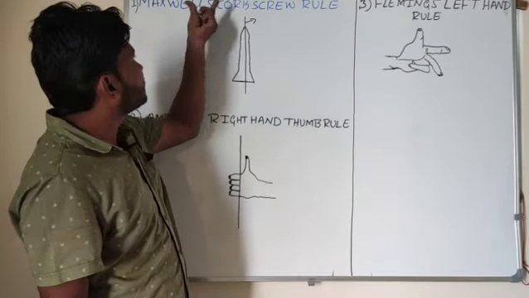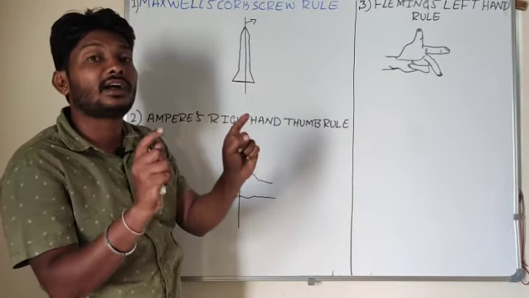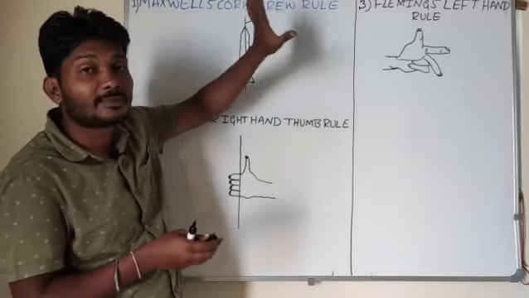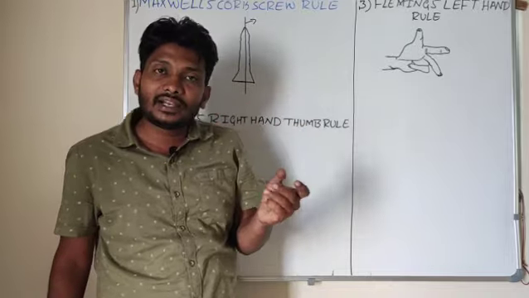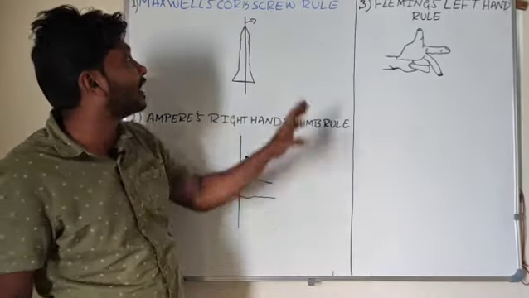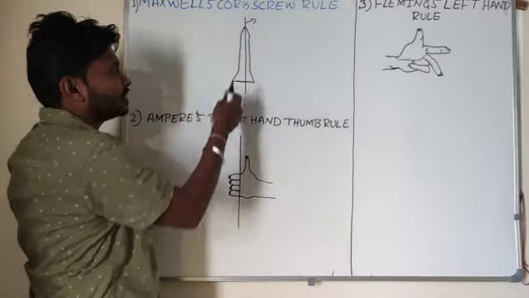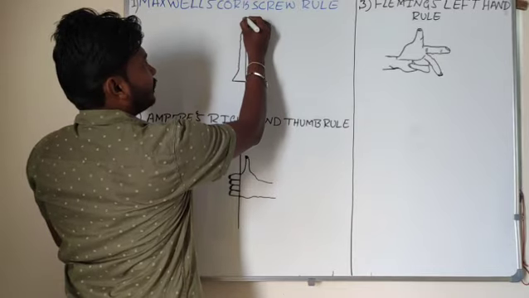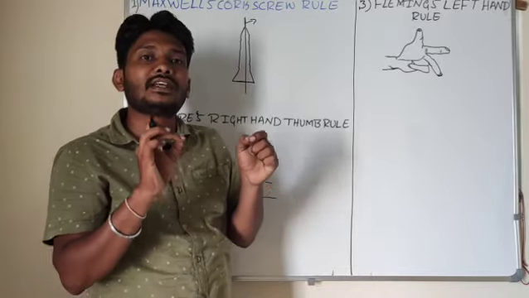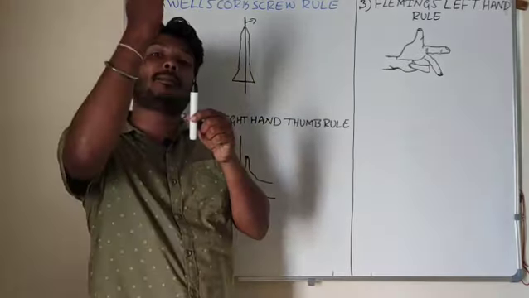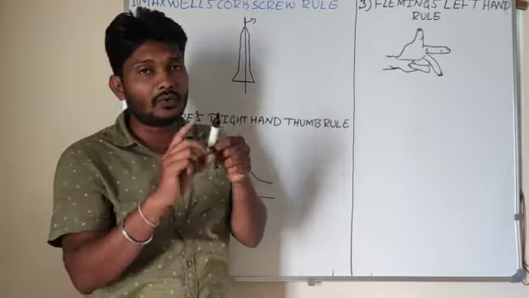In the Maxwell corkscrew rule, Maxwell gave that rule to find the direction of the current as well as the magnetic field. How shall I take the direction of the current and the direction of the magnetic field on the basis of this rule? For example, take one screw here, and I can take the tip of the screw. This screw advances in the direction of the current. Screw advances means the screw is moving upward, or if you rotate it in a clockwise direction, it goes in a downward direction, right?